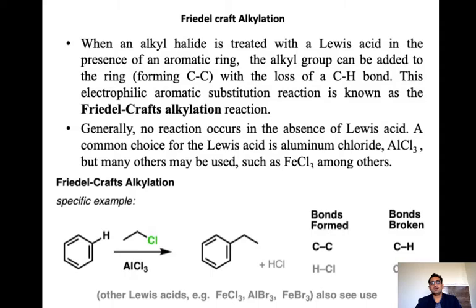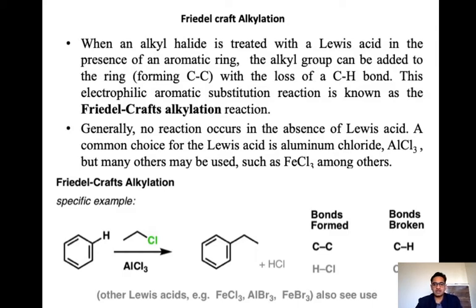In general, no reaction occurs in the absence of a Lewis acid. For any substitution reaction carried out on benzene, a Lewis acid is required to activate the electrophile into a more electrophilic form. Here it is necessary to have a cationic electrophile, or a complex with AlCl3, to activate the alkyl halide; this is very much necessary for the reaction to go forward. So the Lewis acid is a must.